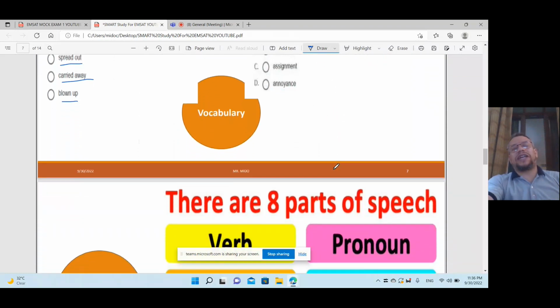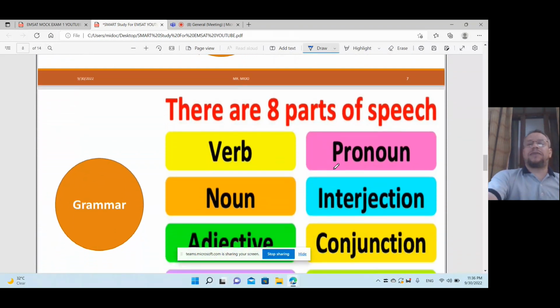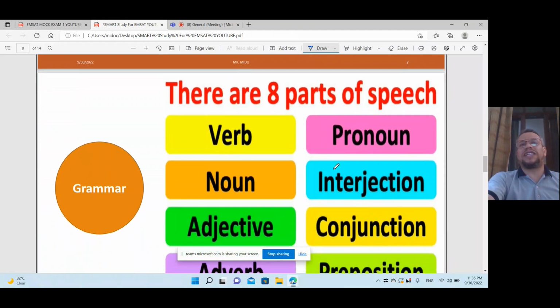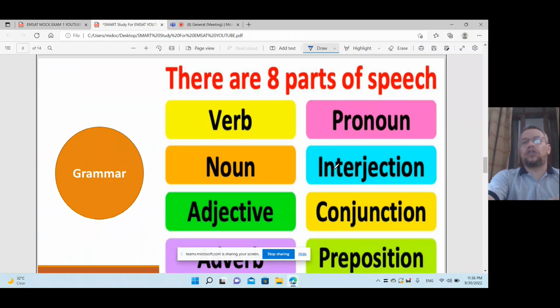Section 3 is about the grammar. So what about the grammar? Grammar questions will be just in 8 types, what we call parts of speech. About the verb, you'll find some questions about the tenses of the verb: present perfect, present simple, continuous, past perfect, past simple, future, future continuous, and so on, passive voice, reported speech, direct and indirect speech. We also have prepositions, and pronouns, subjective pronouns like I, he, she, and possessive pronouns like my, mine, and so on.